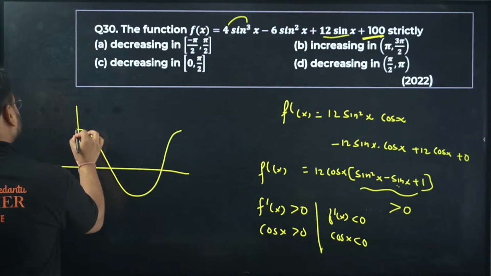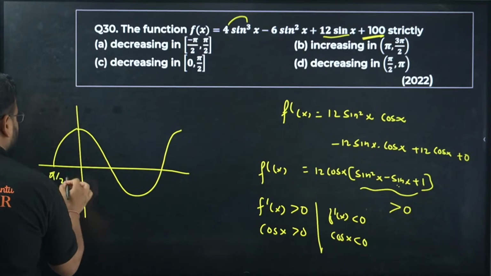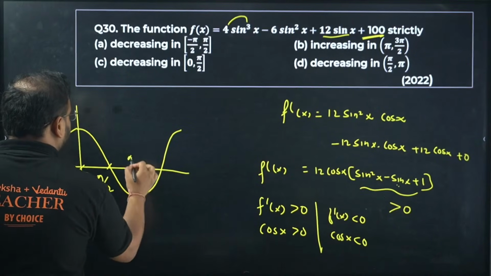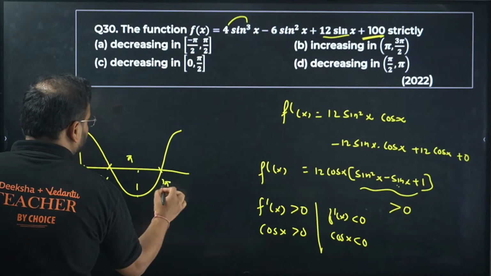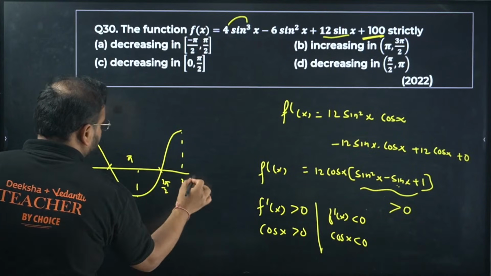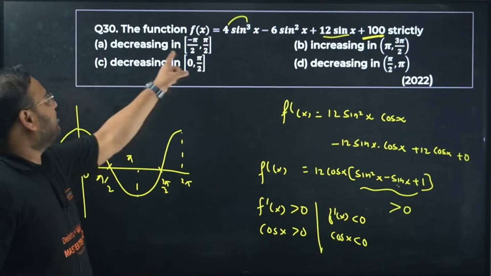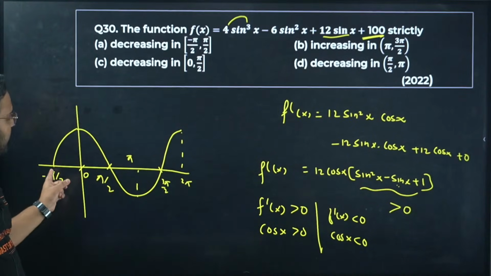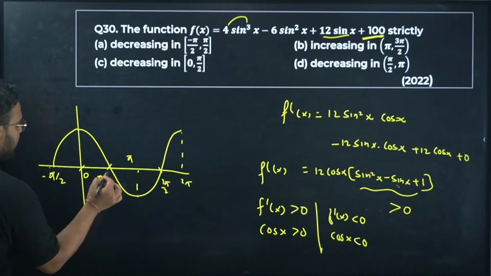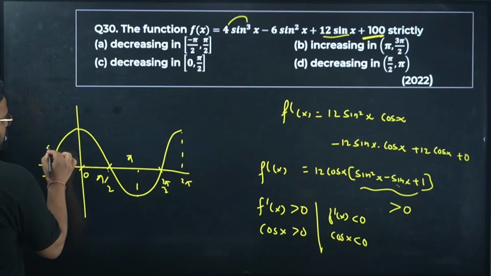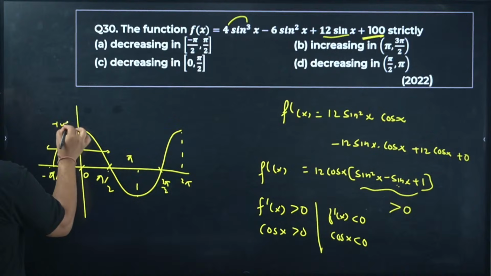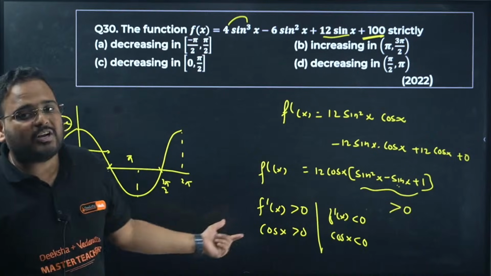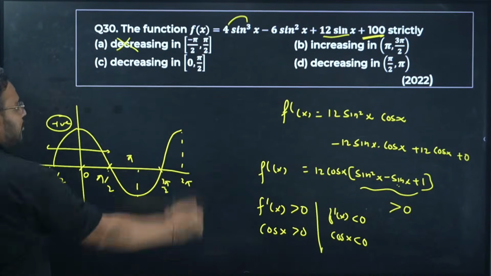Okay, we want to go to this part also. Minus pi by 2, 0, pi, 3 pi by 2, and 2 pi. Now check the options. Decreasing, minus pi by 2 to pi by 2. Decreasing means less than 0. Is cos x negative from here to here? From here to here it is positive. In this range, cos x is positive. It means if cos x is positive, it will be actually increasing in nature, not decreasing. So option A is wrong.